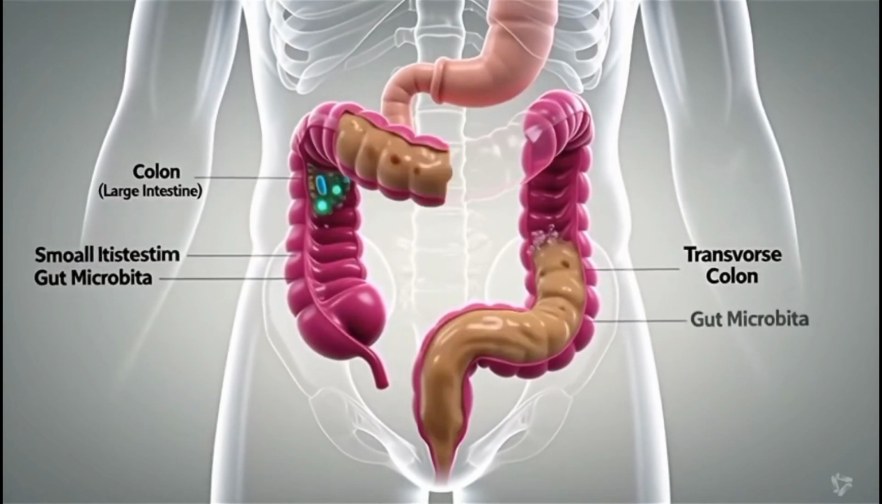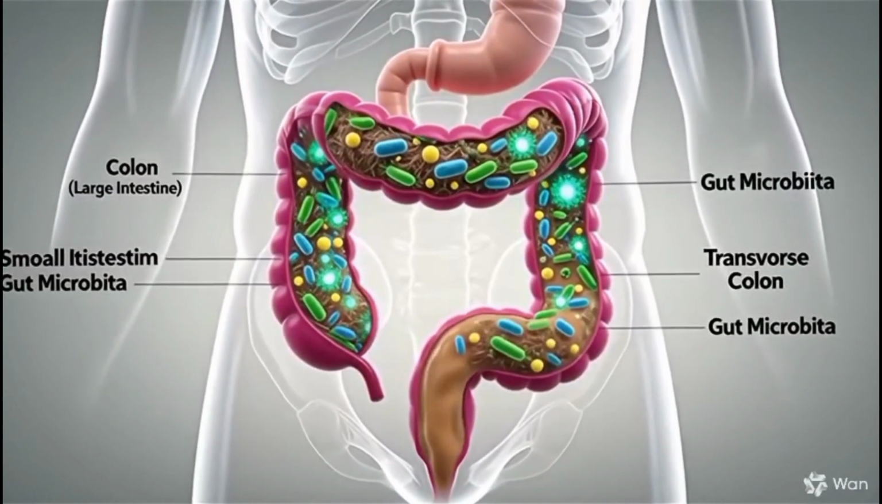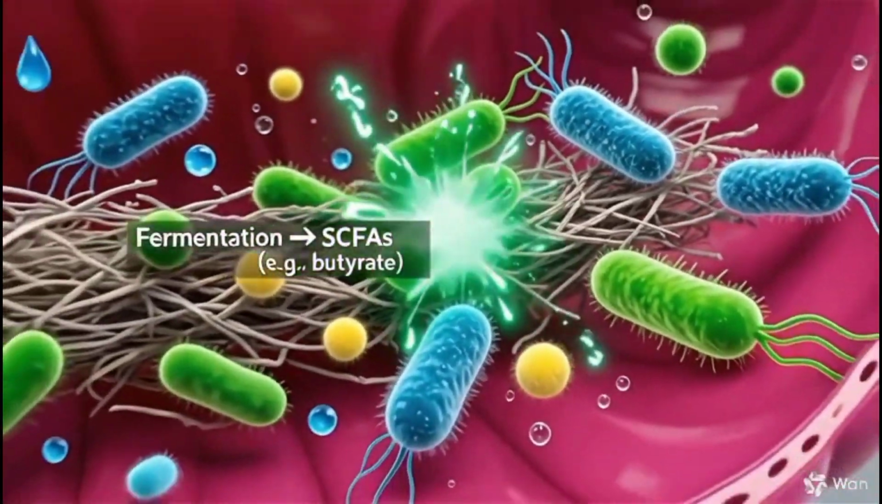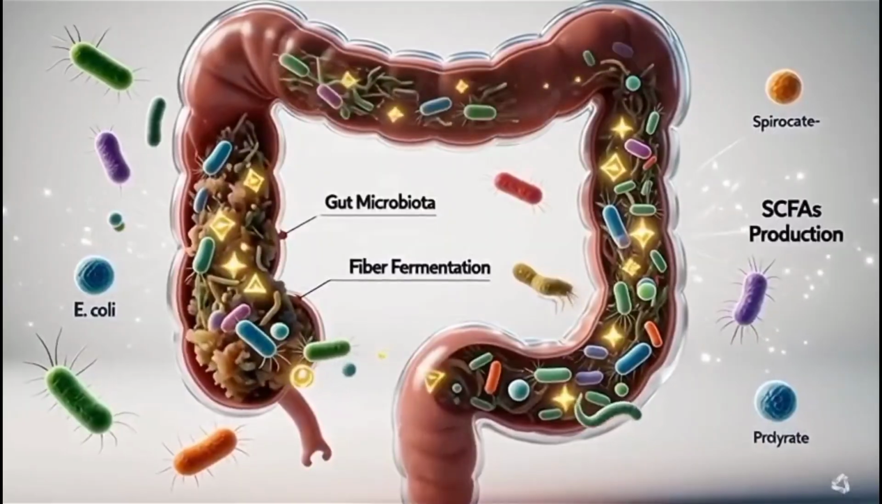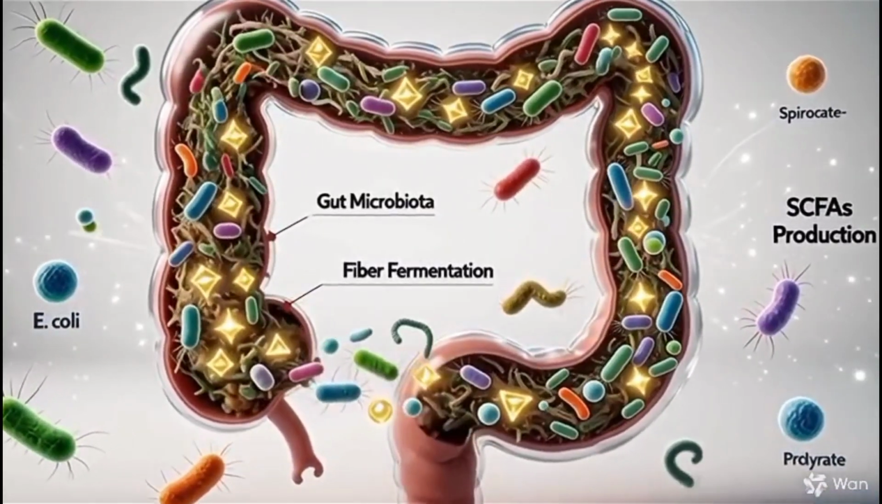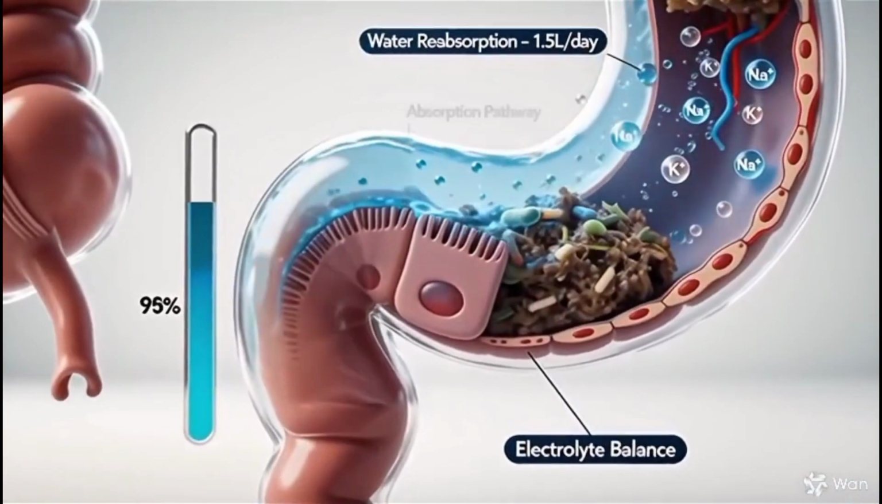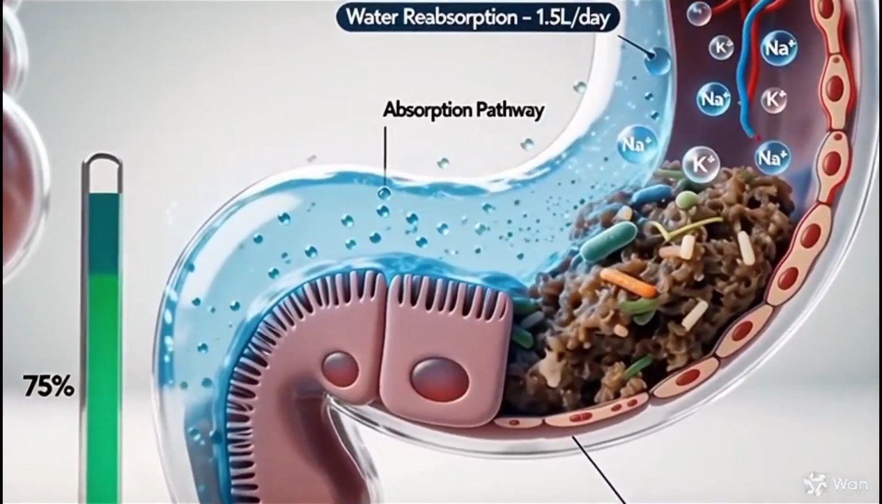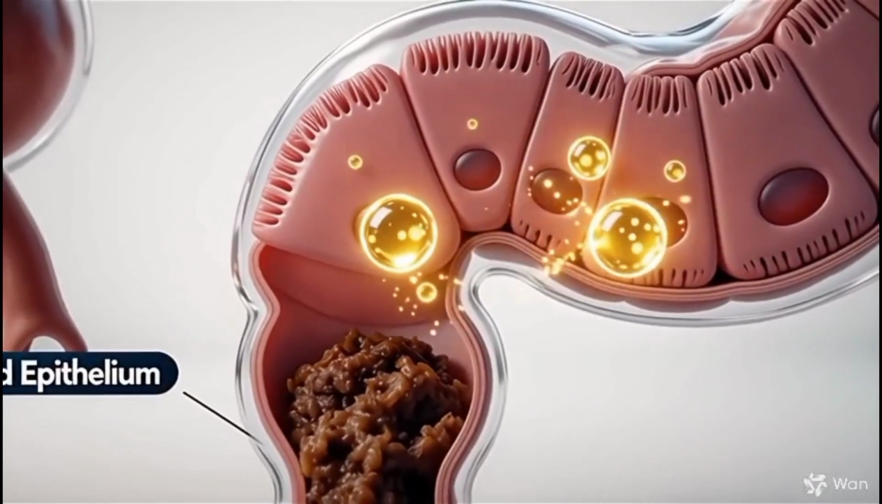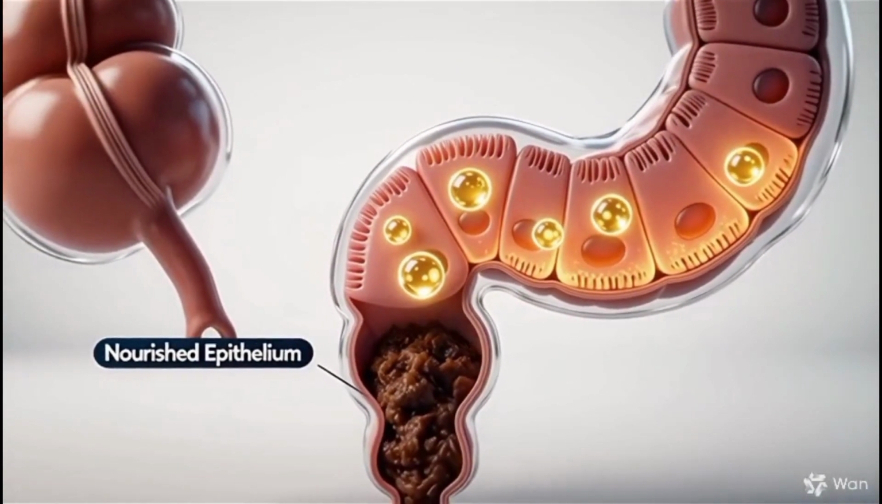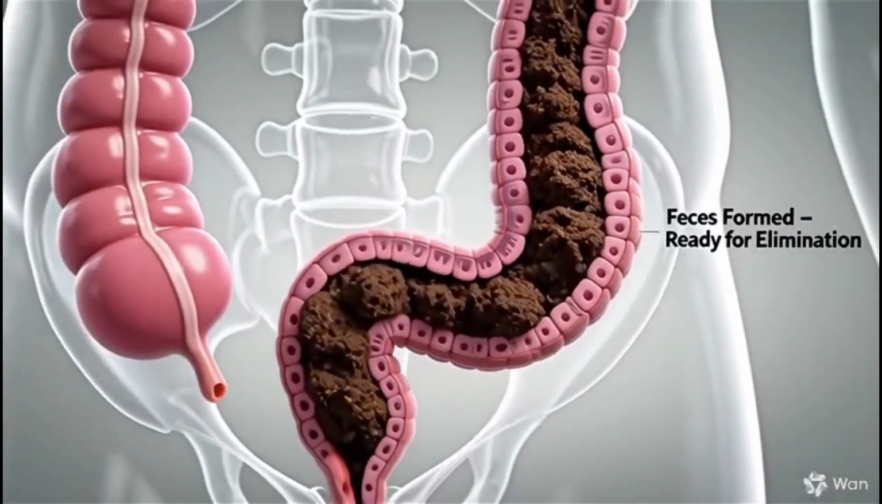Digested food enters the colon, where trillions of gut bacteria begin fermentation. Bacteria ferment fibers into short chain fatty acids. Water and salts are reabsorbed into the body. After that, the remaining waste is compacted into feces.